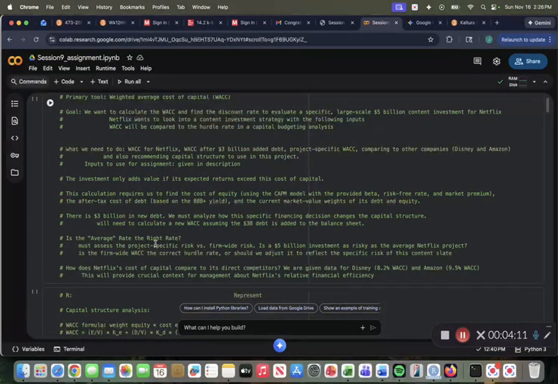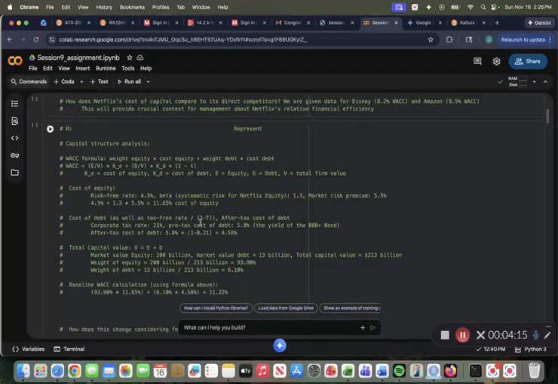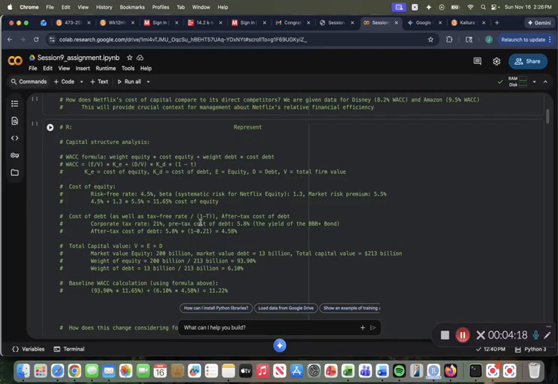So now that we understand the direction which we want to take with the D stage, we'll move down to the Represent stage, where we go over the calculations that we are going to look into. So, capital structure analysis. The WACC formula is the weight of equity times the cost of equity plus the weight of debt times the cost of debt.